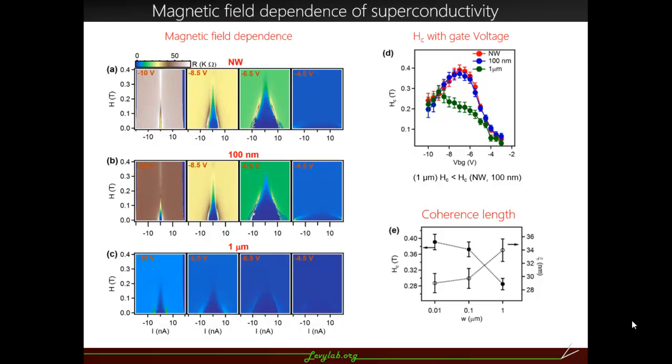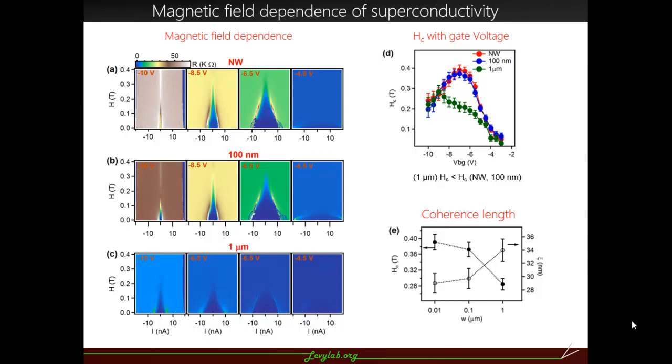When you increase the gate value, which means you are doping the system, you can see an evolution of the critical field, which saturates, and this again decreases towards an overdoped range, which is true for all 3 cases: nanowires, 100 nanometers, and 1 micron section.